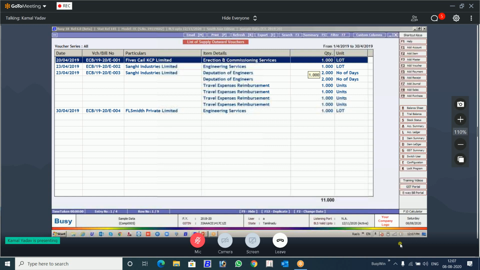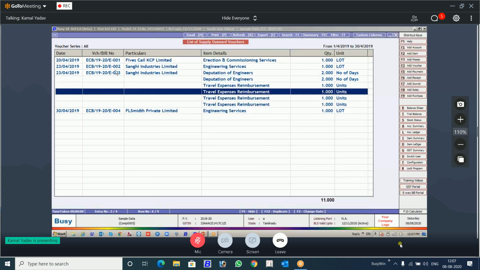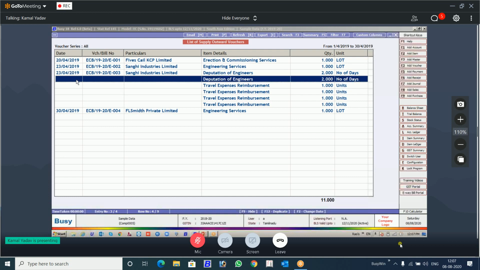See, this is a very good example. This data is blank. What is the problem with this? The problem comes when you export this data to Excel and you have to do calculation. With these blank rows, you will not be able to do calculation. You have to give the command to fill this blank row with the previous value.